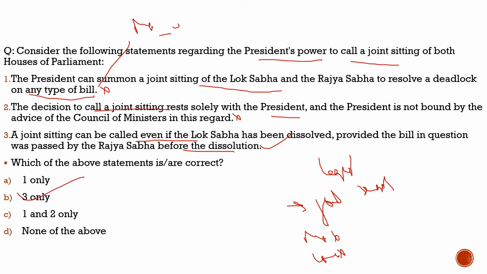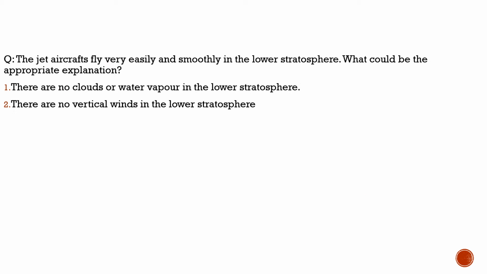With this, I hope you have got the basic understanding about the joint sitting, also how the president enjoys this power, and how he calls for the joint sitting if there is any deadlock in an ordinary bill. You should remember that for the money bill and the constitutional amendment bill, the president can't ask for the joint sitting. So with this, let's move to the last part of our discussion, where we will solve a previous year question.